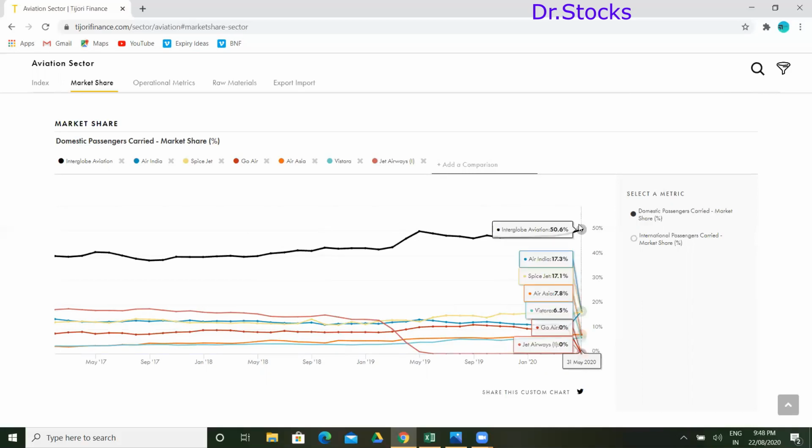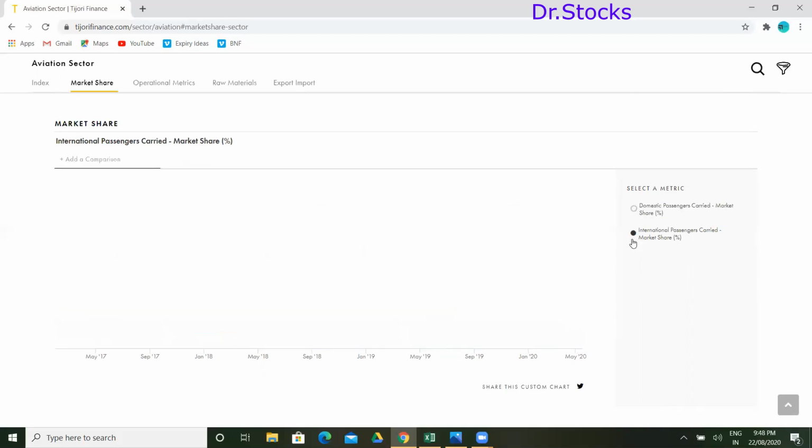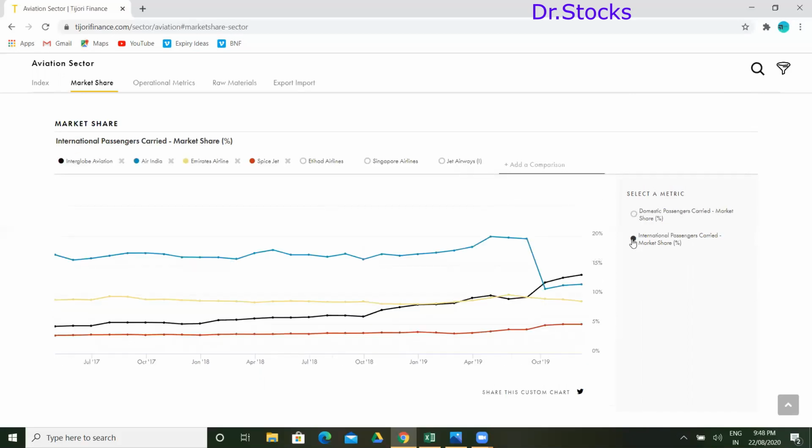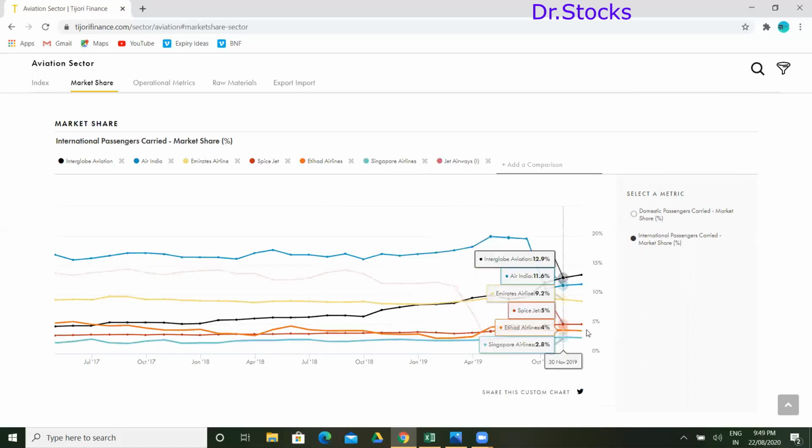As per the domestic market share, Indigo is standing large with 50.6. So out of 100 people who are flying, 50 people are flying in Indigo. In international, again, Indigo is having 13.4% of the passenger rate, and there are so many other players here. Etihad, you can select everyone. We'll be getting the complete detail of who is playing where.